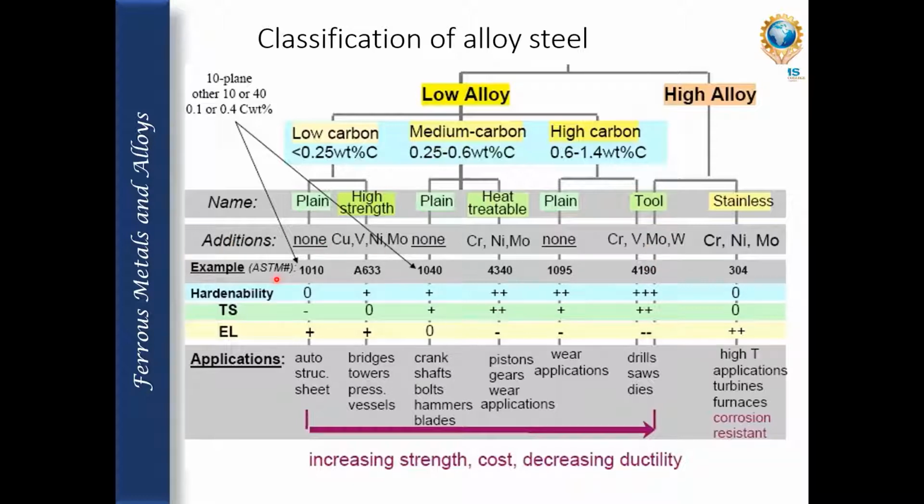So these are the examples. Model number 1010 is low carbon, and you can see the rest from here. From this picture itself you can understand. The applications are like auto structure sheets, bridges, towers, pressure vessels, crankshafts, bolts, hammers, blades, piston gears, and wear applications. So many things are there.